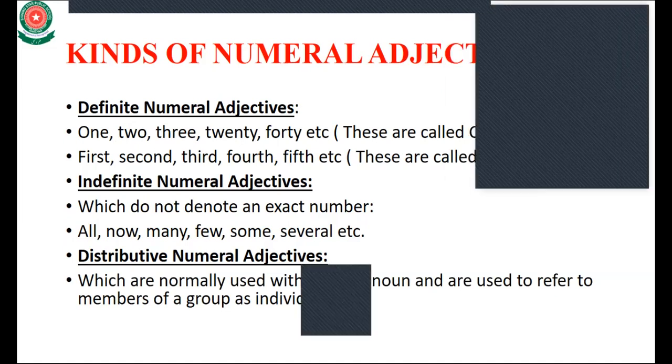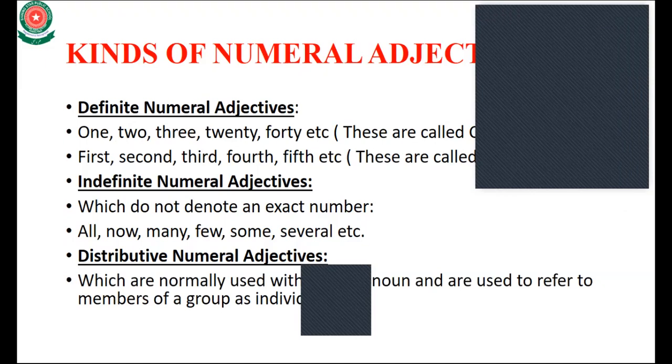Ordinals: when you use the words first, second, third, fourth, fifth in English, all these words are called ordinals, only in a definite numeral adjective. Okay. Interrogative pronoun, in the previous lecture we discussed them briefly. What is an interrogative pronoun? You can say these are question pronouns, in which the question mark, the interrogative mark, comes at the end, and in this sentence a question will be asked to you.